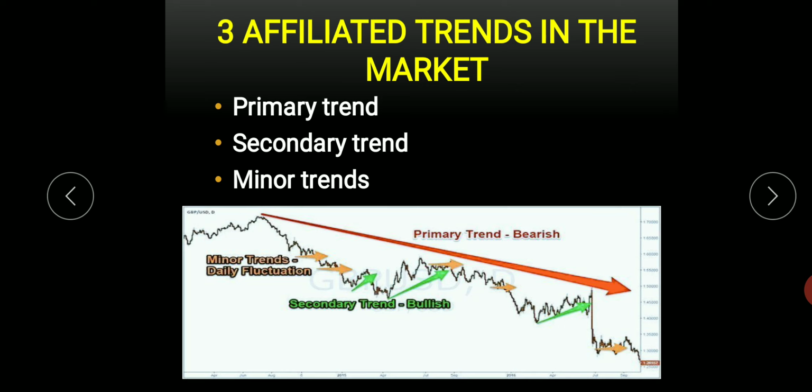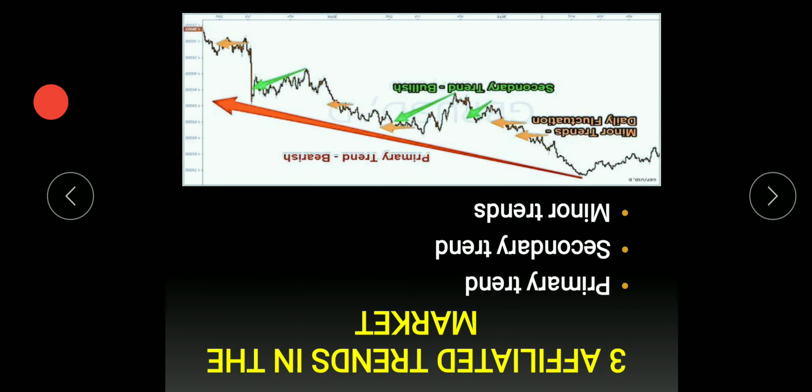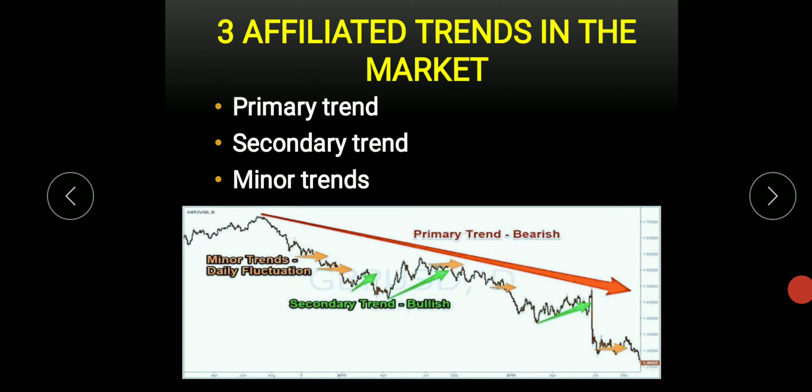So in the long term, the price of the security has a bearish trend, and it has gone down from 1,000 to 500. In the graph you can see the arrow coming down. So the primary trend of the security is a bearish trend, and the secondary trend you can see in between.